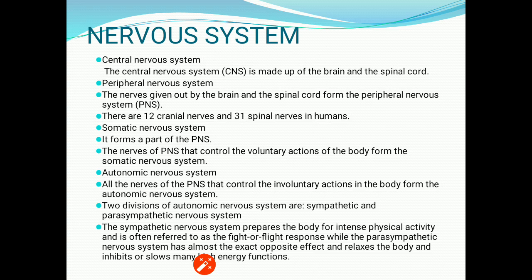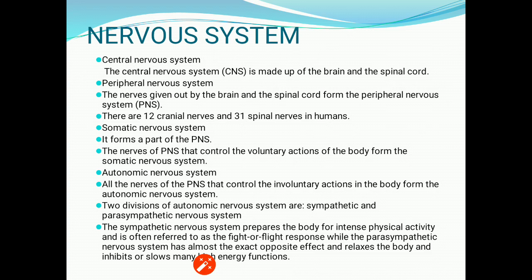The nervous system has two parts, as I have already shown you in the diagram of human body, the central nervous system and the peripheral nervous system. The central nervous system is made up of brain and spinal cord, while the peripheral nervous system consists of the nerves given out by the brain and the spinal cord.